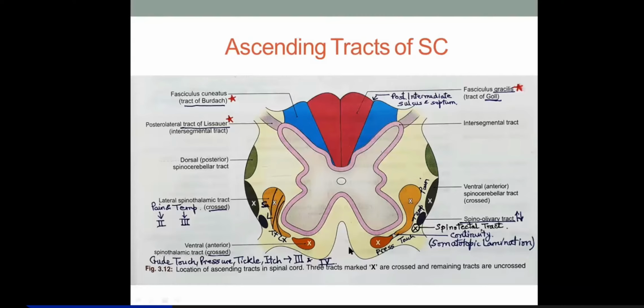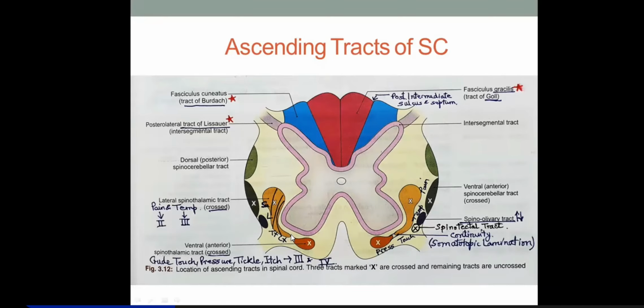Similarly, there will be some somatotopic lamination here, that the fibers from the cervical region will be packed more medially. Then later to that will be fibers coming from the thoracic segments. Then later to that will be fibers coming from the lumbar segments, and lastly the sacral fibers will be placed more laterally. So that you find is a somatotopic lamination.